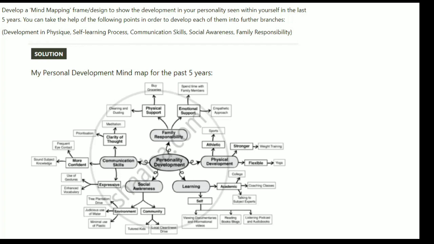So I became expressive. Clarity of thought. There is no confusion in my mind now. I'm very clear. I'm very focused person because I'm meditating regularly. I'm prioritizing things, means giving priority. Okay, I'm giving priority to more important things first, and then less important things will come afterwards. Okay, so that's how I became very clear in my thought process.